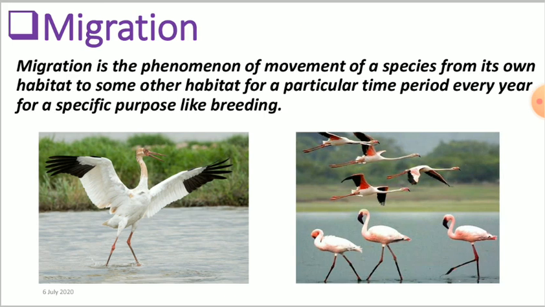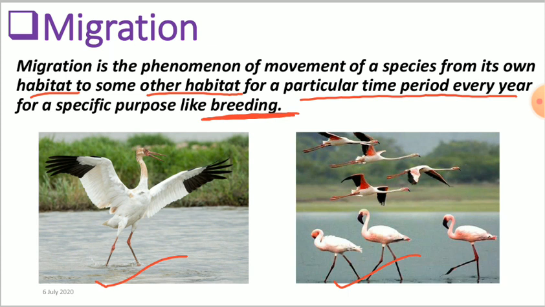After the Red Data Book, some birds are also there which do migration. Now migration is the phenomenon of movement of species from their own habitat to some other habitat. So here we have some pictures of flamingos as well as Siberian cranes. These come from Siberia to our India, from their own habitats to our Indian habitats, in a particular time period over a year, especially for breeding.